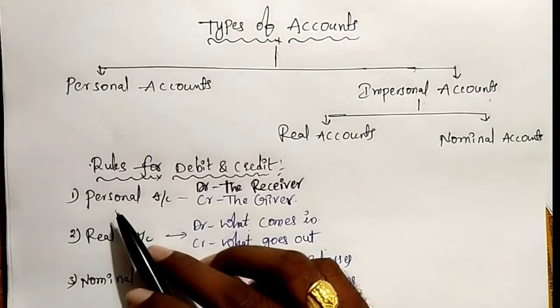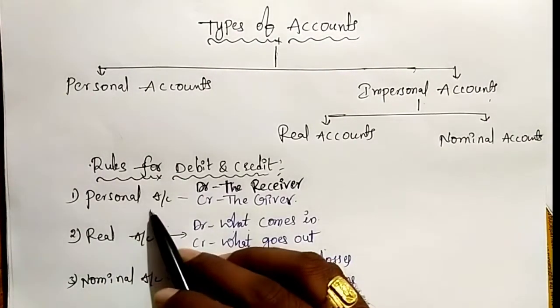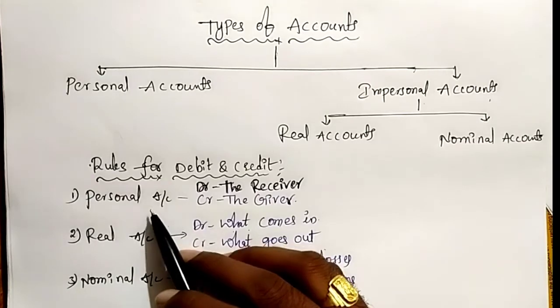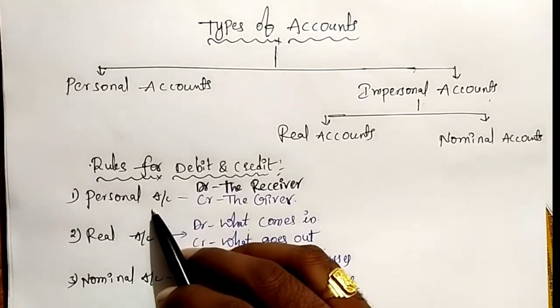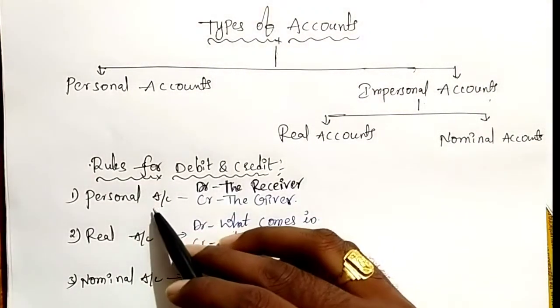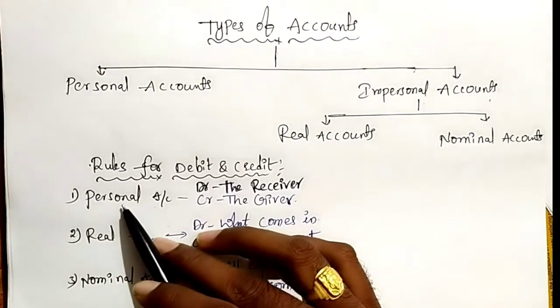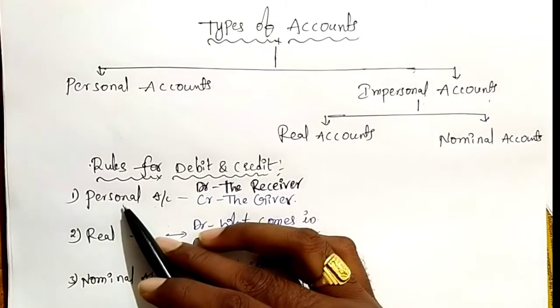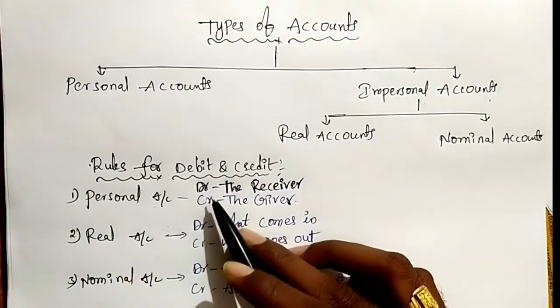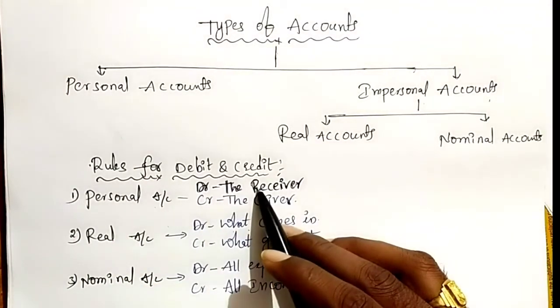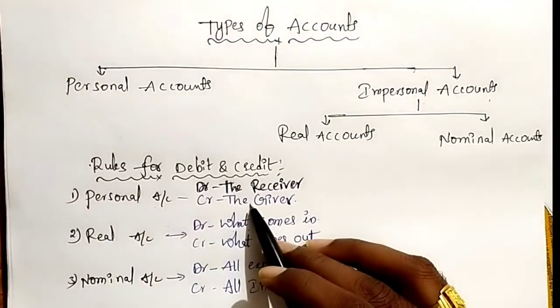See this first rule: personal account. Personal account means the transaction includes any person, either natural or artificial, that comes under the rule of personal account. The rule is: debit the receiver, credit the giver.